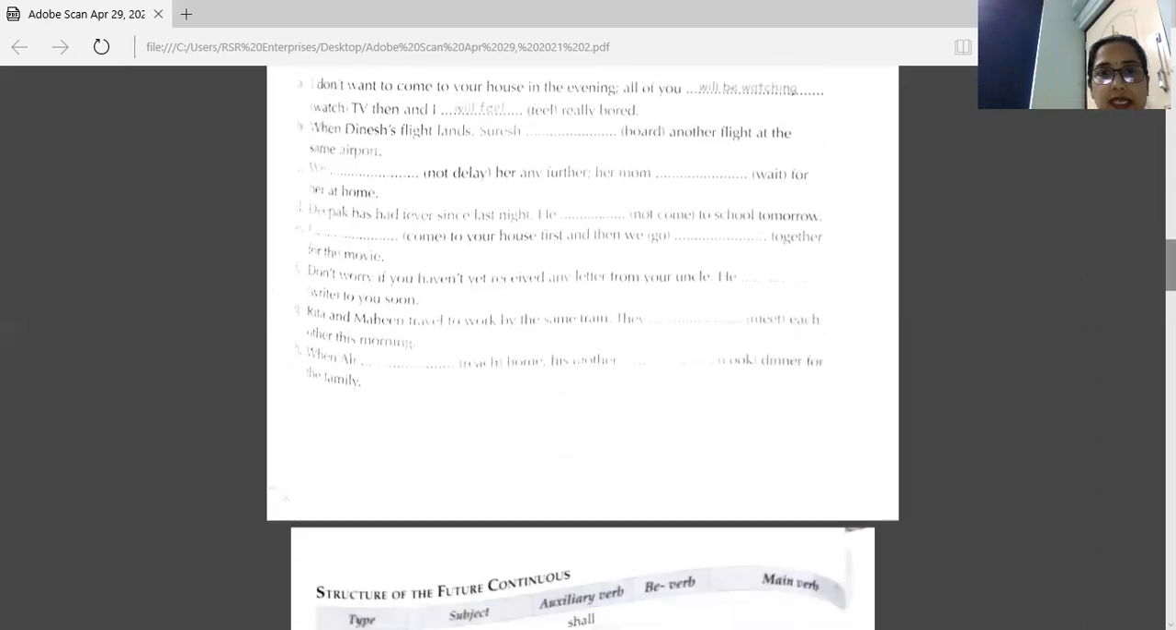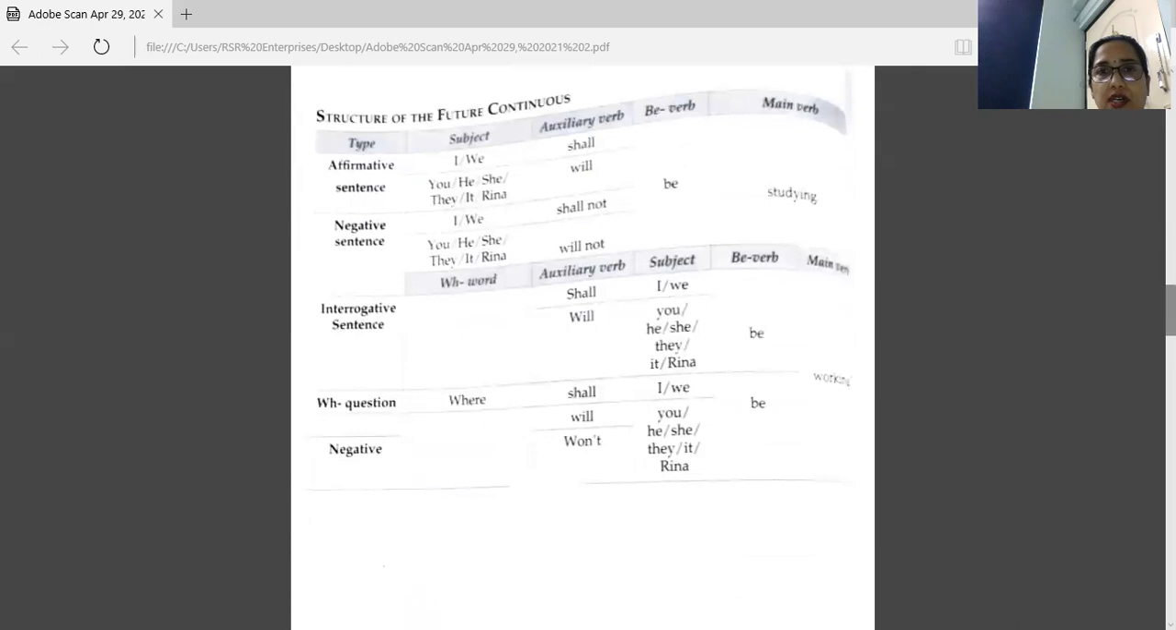Now, next we have the structure of future continuous. First, we have the affirmative sentence here. With subjects I and we, usually we write shall. So shall, then be, and the ing form of the main verb. So, I shall be studying. We shall be studying. If you have other subjects here, he, she, they, you, it, then you have to write will. He will be studying. You will be studying.